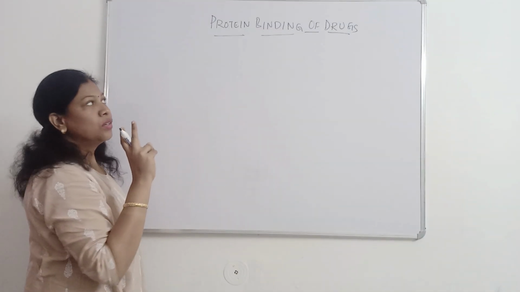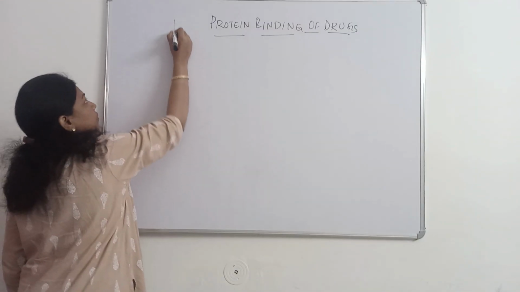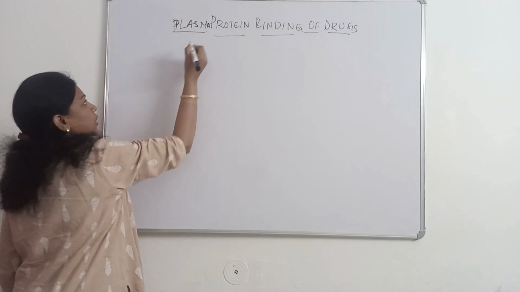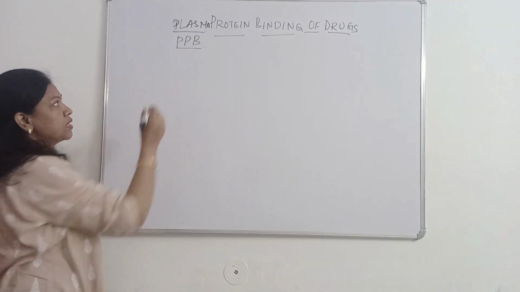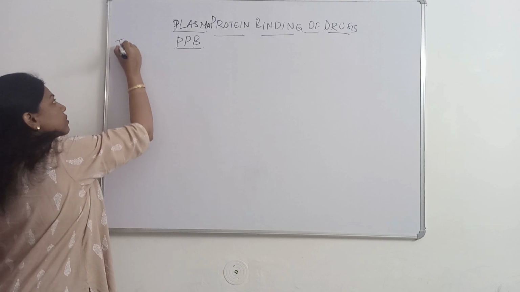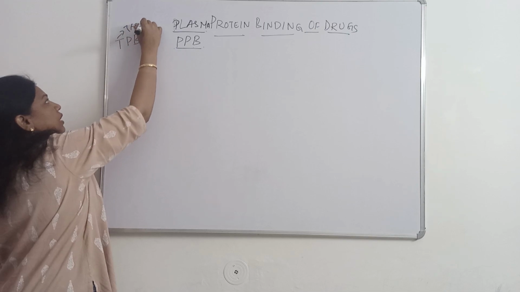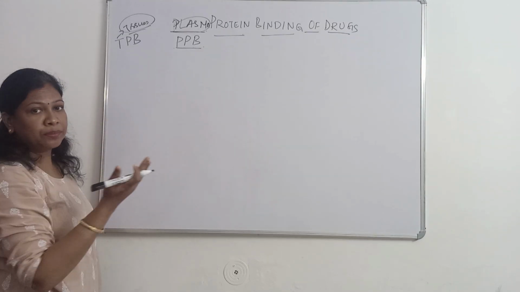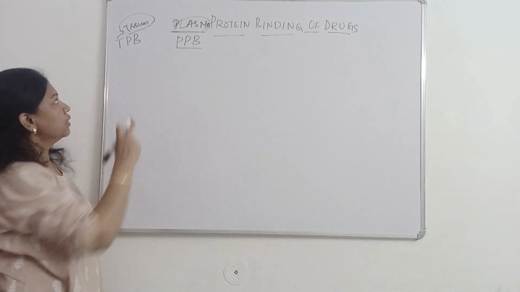So, under this distribution, the drug has the ability to bind with proteins. Either the drug will bind with proteins present in plasma, which is known as plasma protein binding of drug, in short written in books as PPB, or the drug also has the ability to bind with the proteins present in tissues. So the drug can bind either with plasma or with tissues, where it binds with the proteins present in either plasma or tissues.